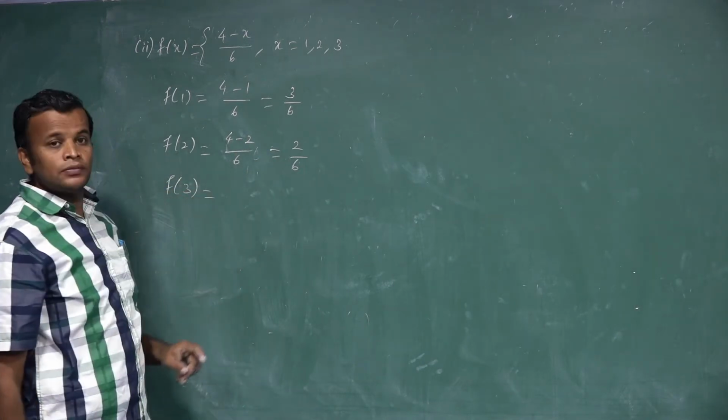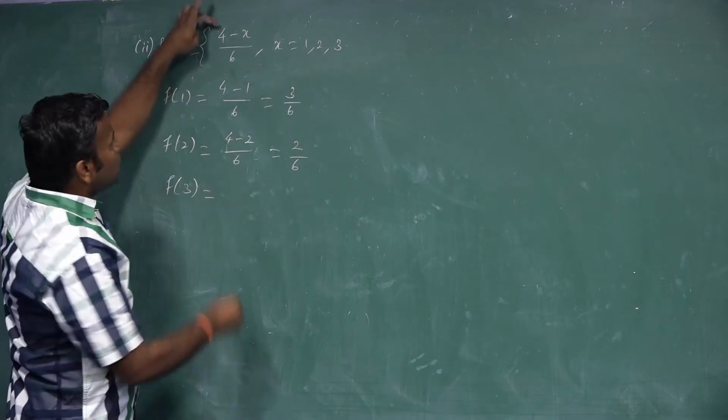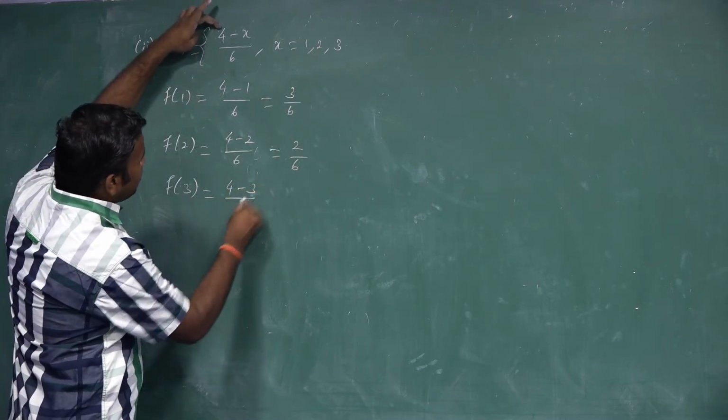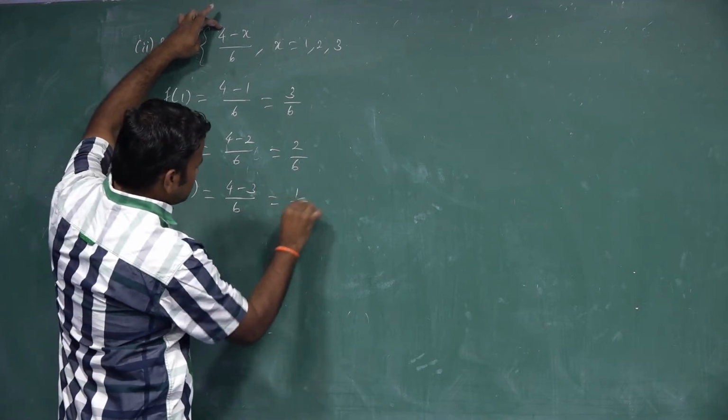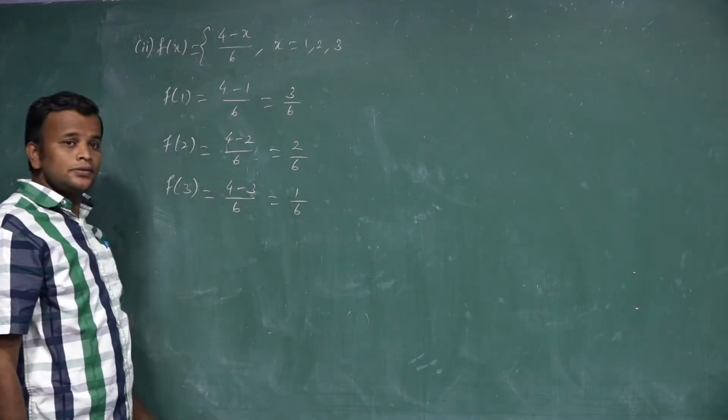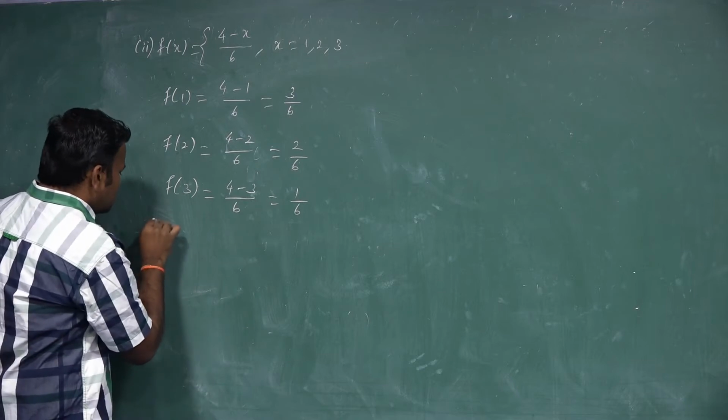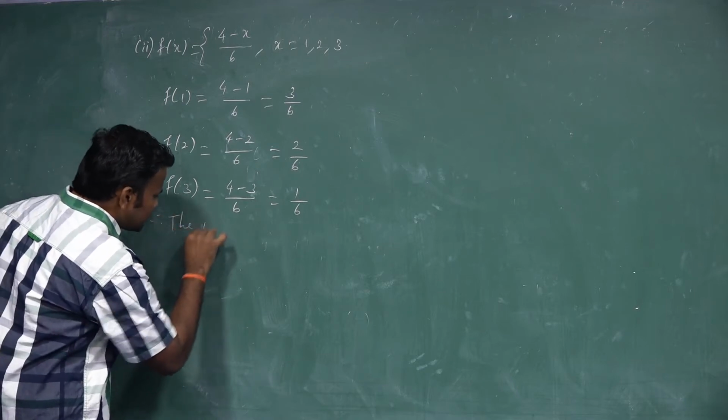Next, f of 3. 4 minus 3 by 6 is 1 by 6. Therefore, the probability mass function is